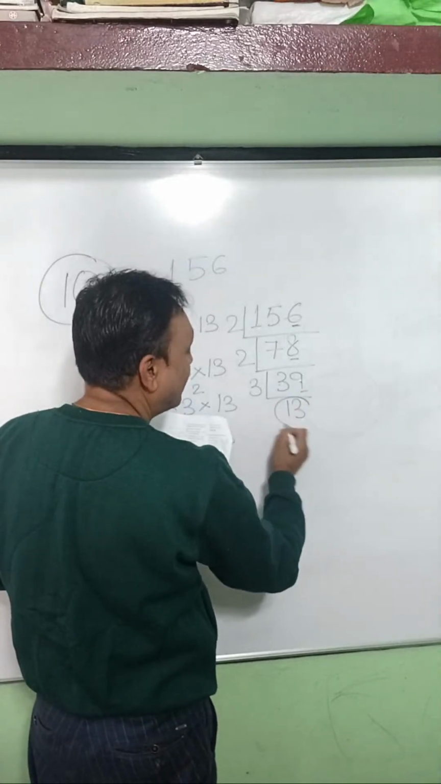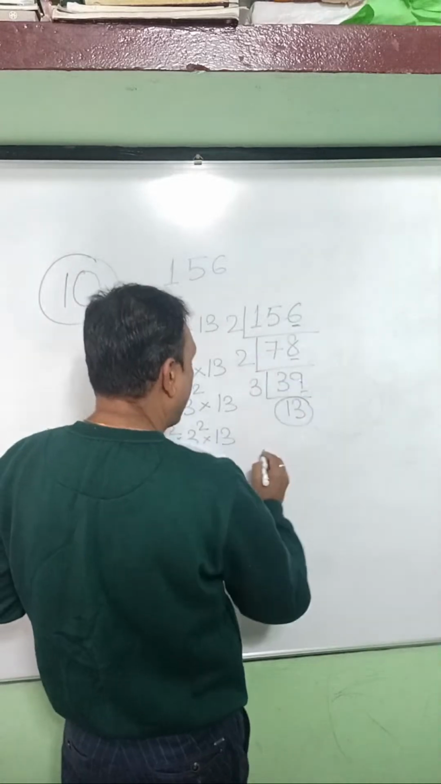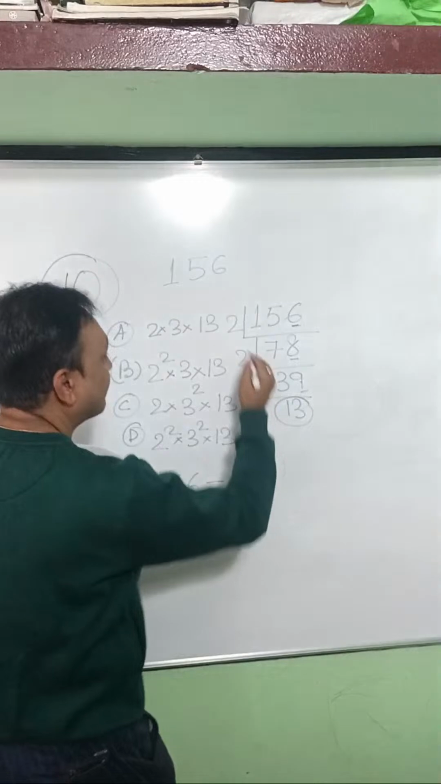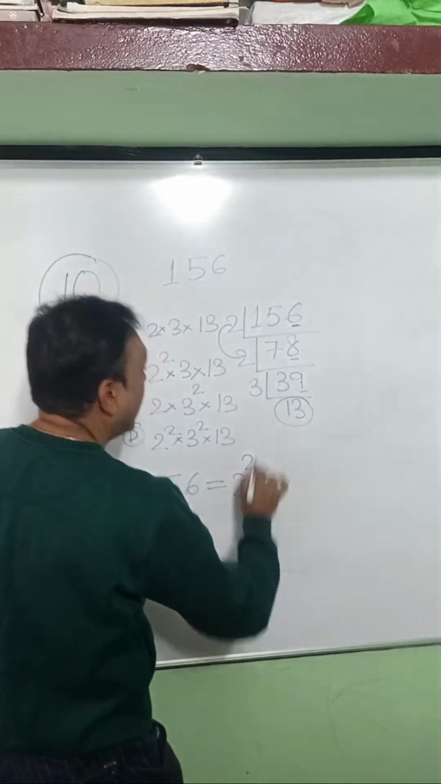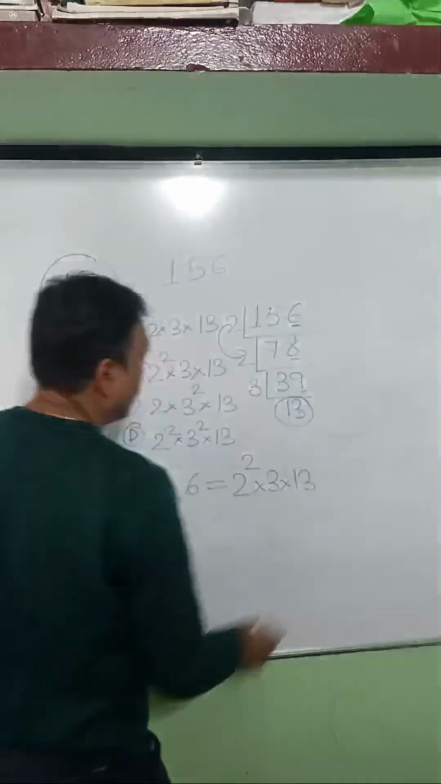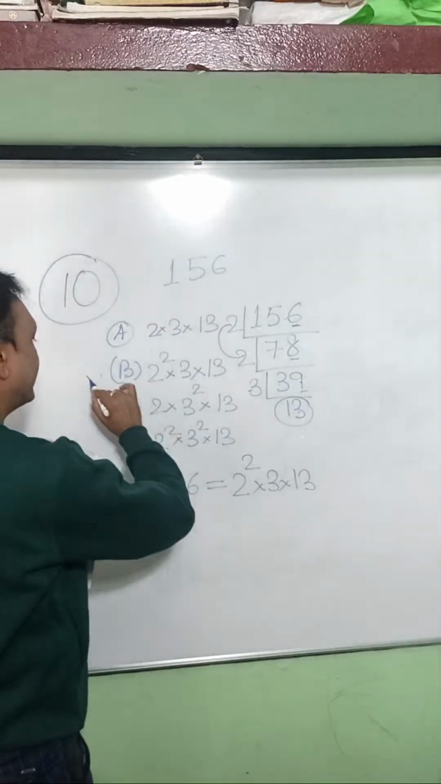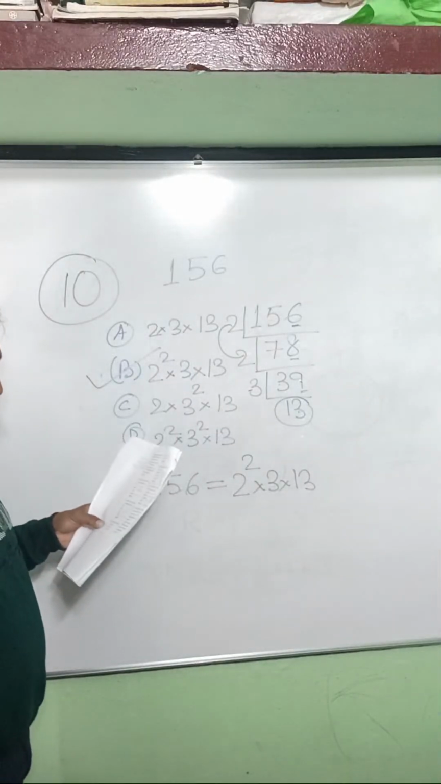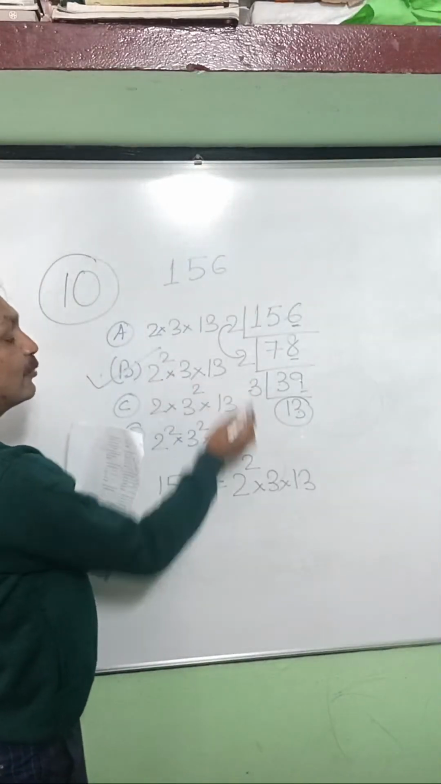13 is a prime number, so you cannot divide further. You have to stop here. So how can you write it? 156 is nothing but 2 to the power 2, 3 to the power 1, and 13 to the power 1. So which one is the correct answer? 2 square, 3 into 13. So this is the correct answer. The product of prime factors of 156 is 2 square into 3 into 13.